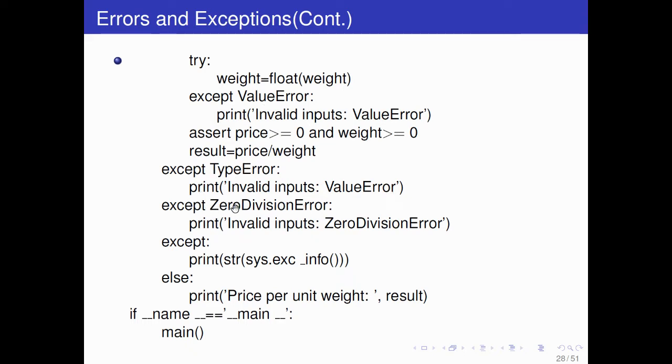If zero division error occurs, so these are exceptions actually, and you know already errors are of two types, one is syntax error, other exceptions. So if zero division error occurs, it will print this line. Except will print string form of sys dot exc_info, like what type of exception you are getting, if you print that. And else, if exception is not raised, in that case it will print price per unit weight and result. So result was price upon weight, so it will print your price upon weight.